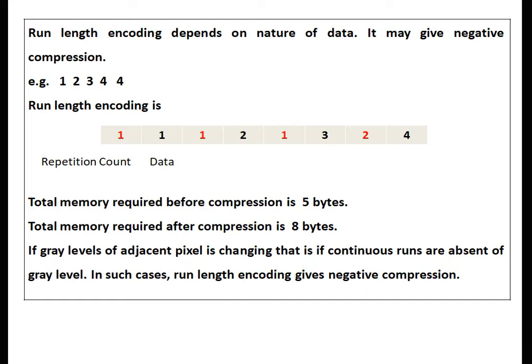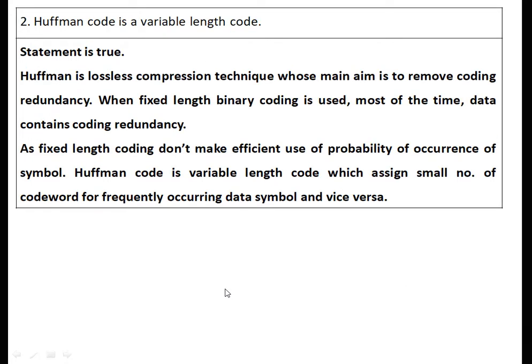After run length encoding, we are storing the data like 1 is repeated for 1 times, 2 is repeated for 1 times, 3 is repeated for 1 times and 4 is repeated for 2 times. Therefore, after compression, memory required is 8 bytes. Therefore, in this case, we are getting the negative compression because to store the data, we require more memory than the original one. Therefore, if gray levels of adjacent pixel is changing, that is, if continuous runs are absent of gray level, in such cases, run length encoding gives negative compression.